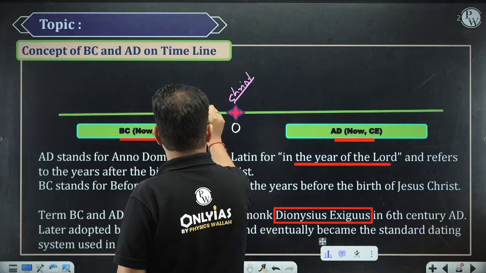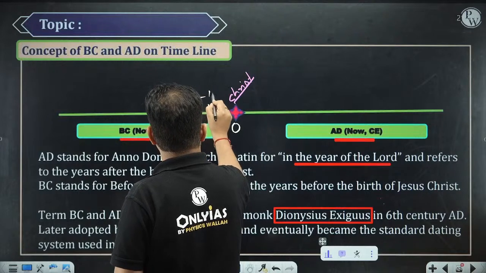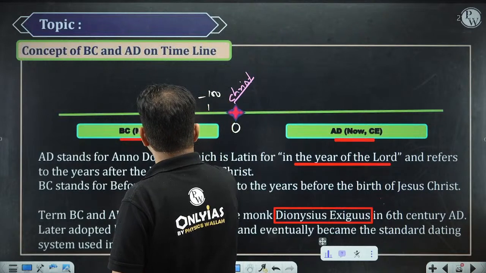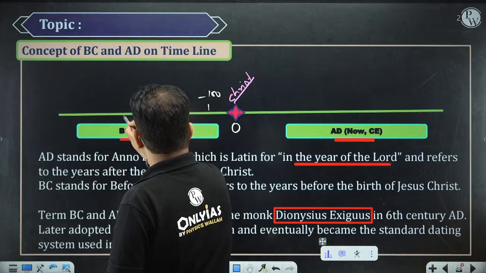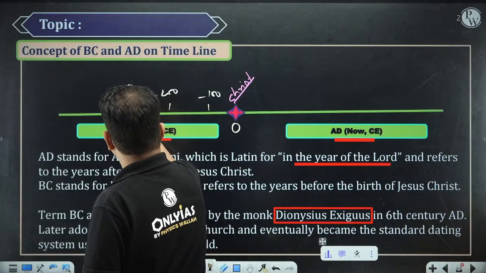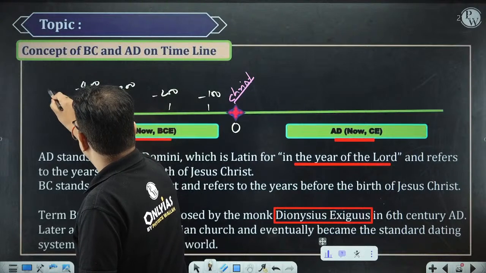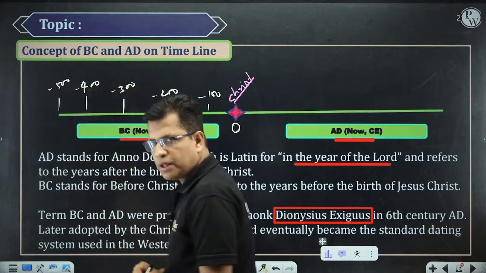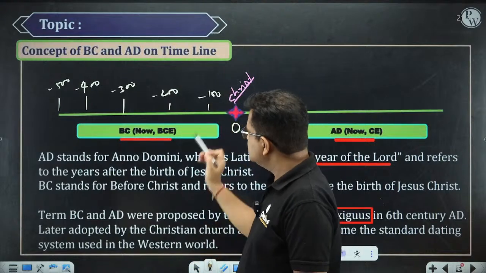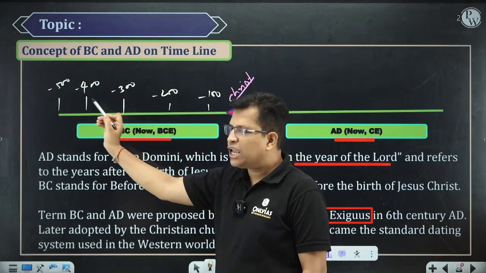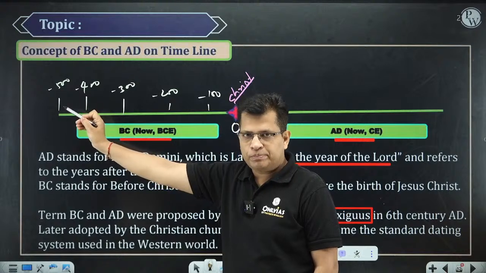This is your -1. You can say -100. This is your -200. This is your -300. This is your -400. This is your -500, and so on and so forth, right? So this is how we are distancing away in time.